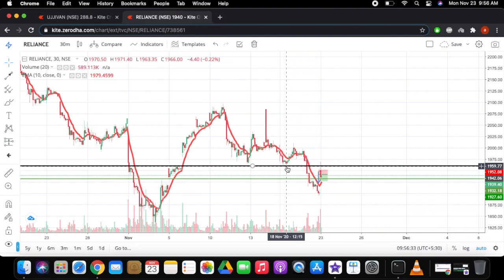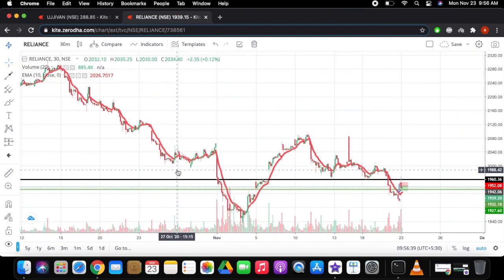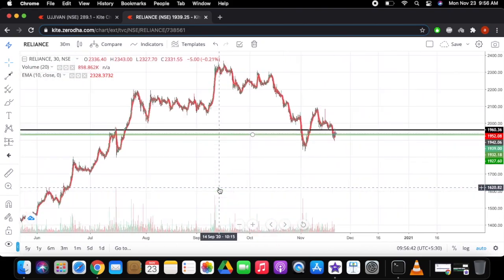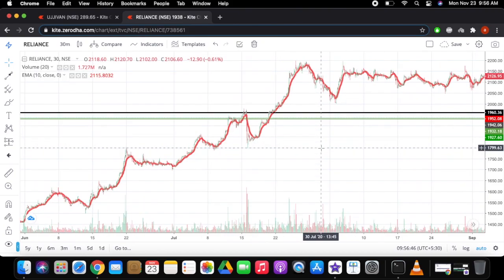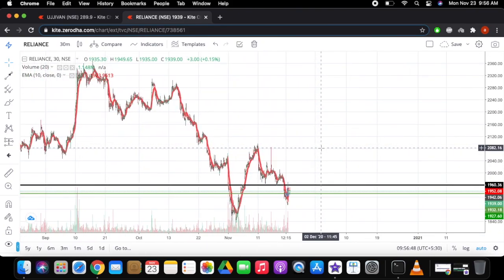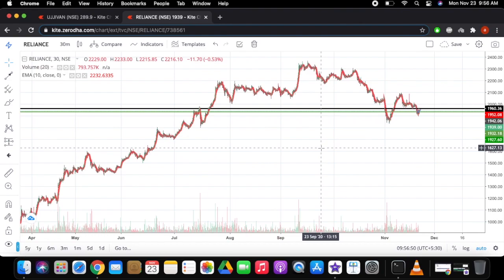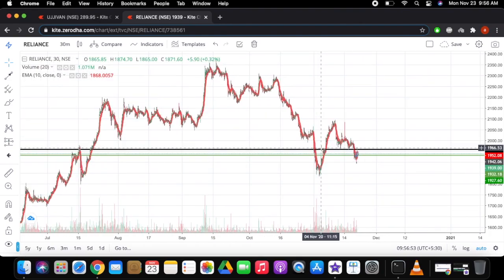On a 30-minute time frame, this particular level has been rejected like 4 times, around 6, 7 times it has been rejected. Now once you go over here, this has been rejected from this point too. So that is the first thing. I am looking into all the multi time frames just before making my entries.